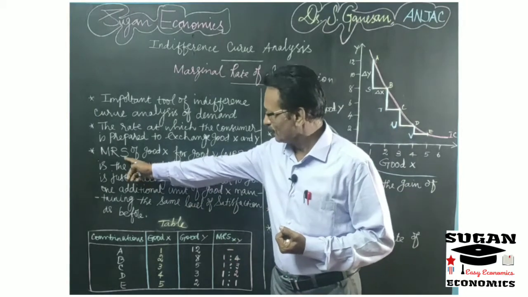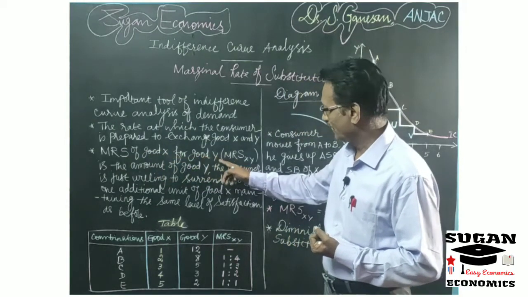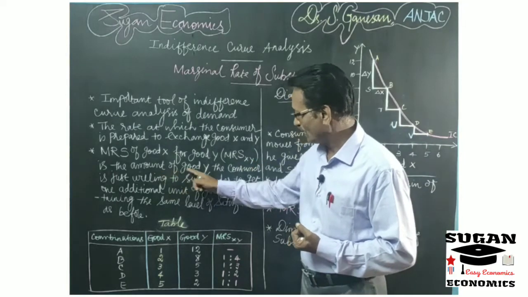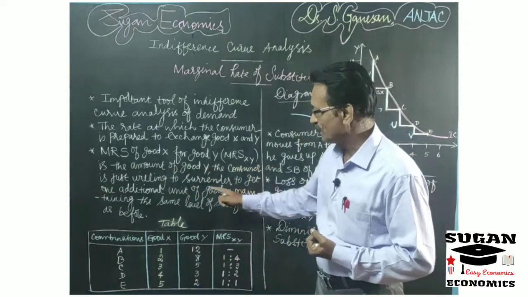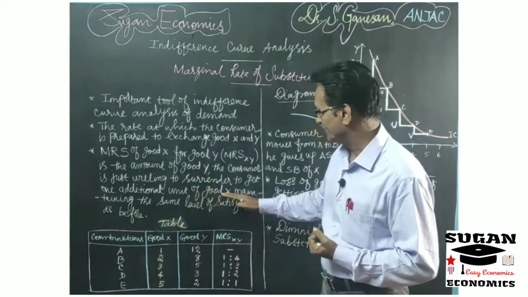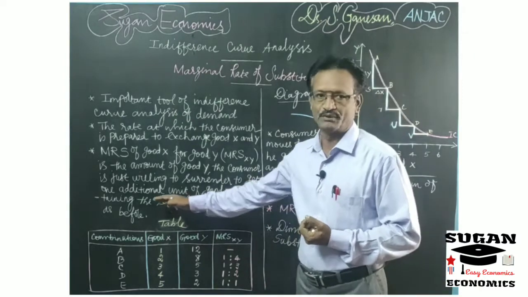The marginal rate of substitution of good X for good Y, that is MRS XY, is the amount of good Y the consumer is just willing to surrender to get one additional unit of good X, maintaining the same level of satisfaction as before.